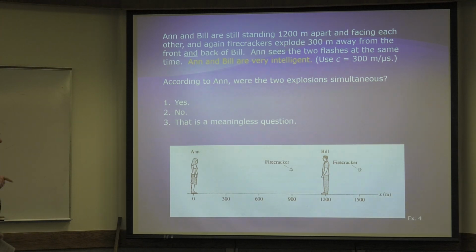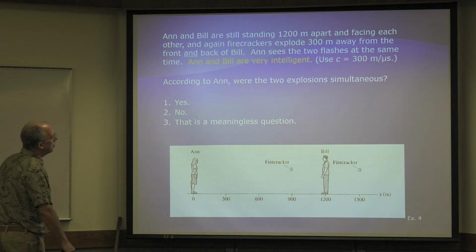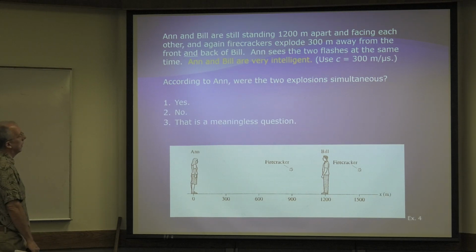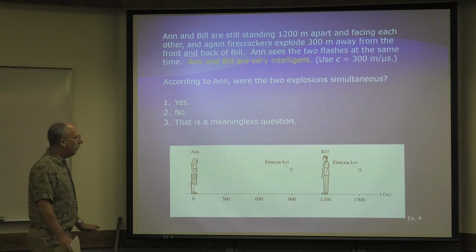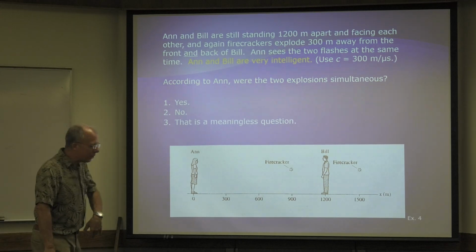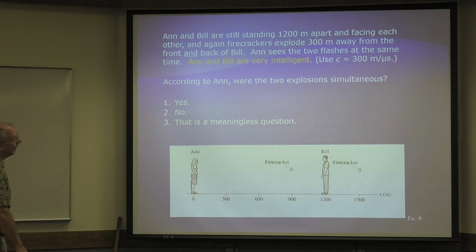All right, now we're going to keep going. Ann and Bill are still sitting 1,200 meters apart, facing each other. Again, firecrackers explode 300 meters away from the front and back of Bill. Now here's a little bit of a switcheroo. Ann sees the 2 flashes at the same time. Ann and Bill are both very intelligent. According to Ann, were the 2 explosions simultaneous? Pause your video, you figure it out.